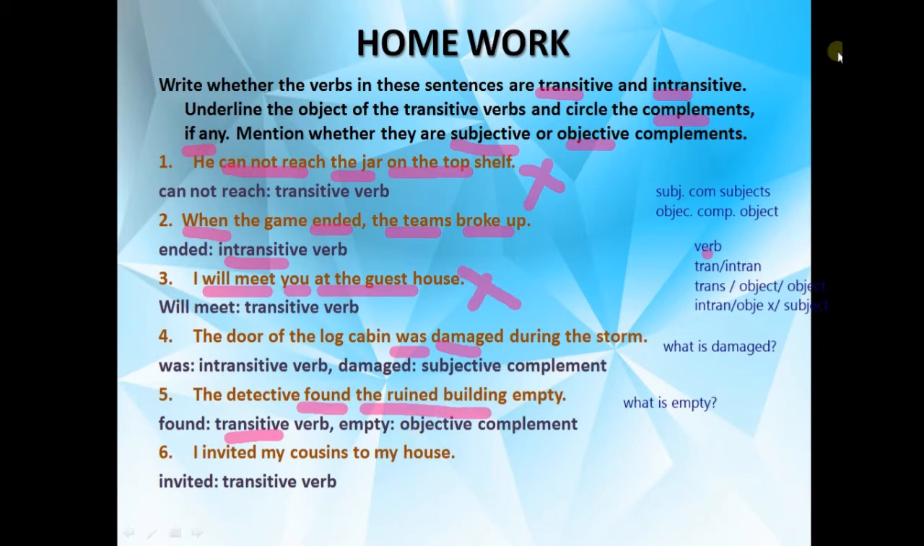Fine. So I hope you have no doubts. I invited my cousins to my house. Same, identify the verb. I invited whom? My cousins. So we have got the object. Now see, after the object we have to see the objective complement, to my house. So do you think for my cousins, is there any complement that they are in my house? Is this the complement? No, definitely not. That's why in this we don't have any kind of complement. Fine. So I hope you have understood. I have made myself clear to you all.